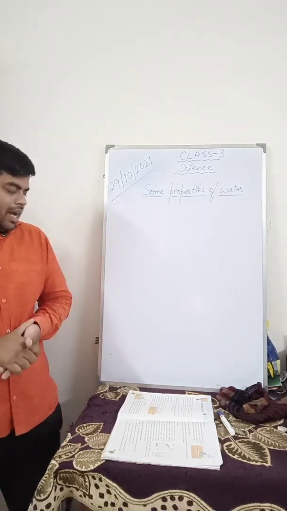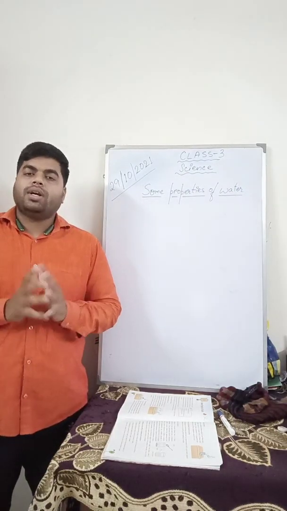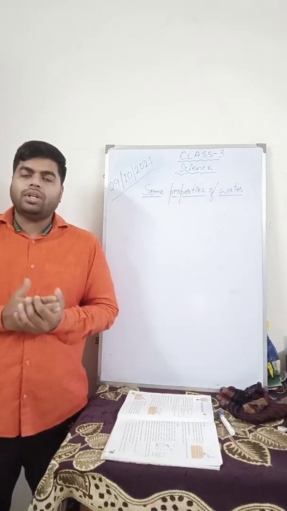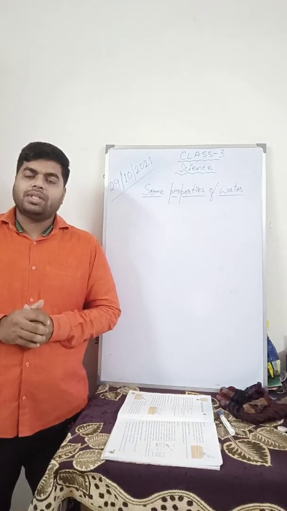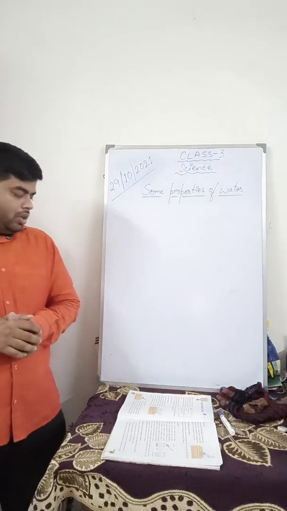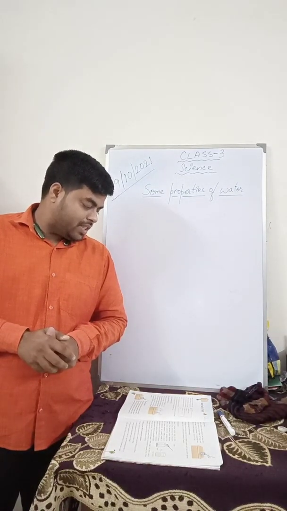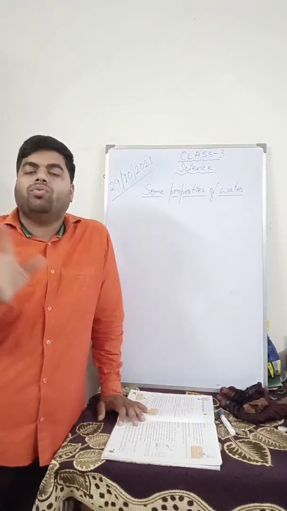Water is the most abundant and precious substance on the earth. Most abundant means it is found in huge quantity, and it is the most valuable, most precious substance that we find on this earth. It is found in water bodies such as oceans, seas, rivers, streams, lakes, ponds and even under the ground. So water is found almost everywhere on the earth.